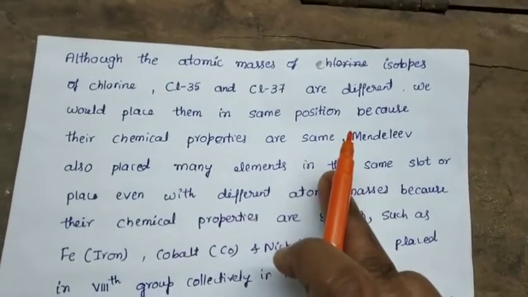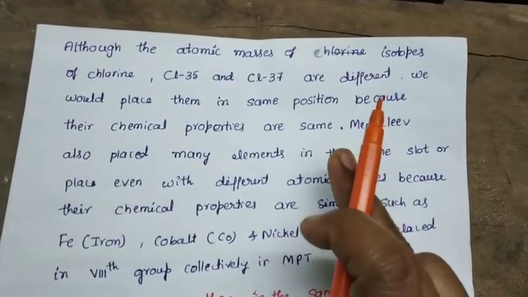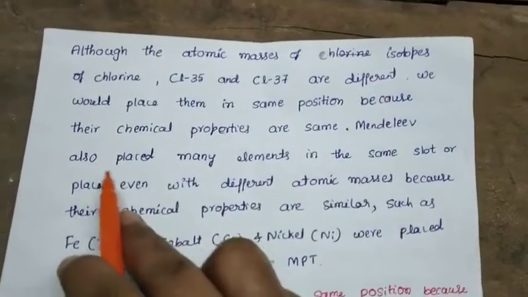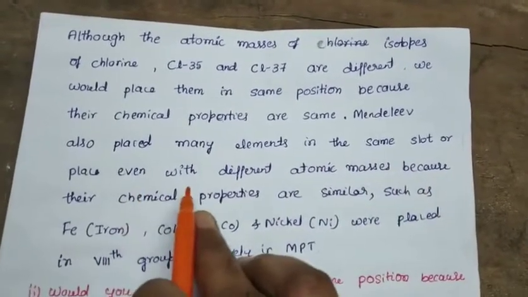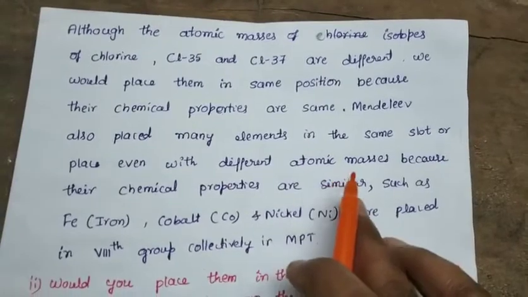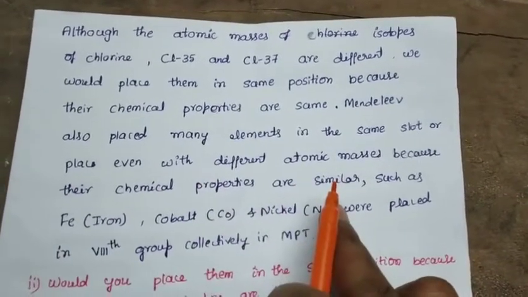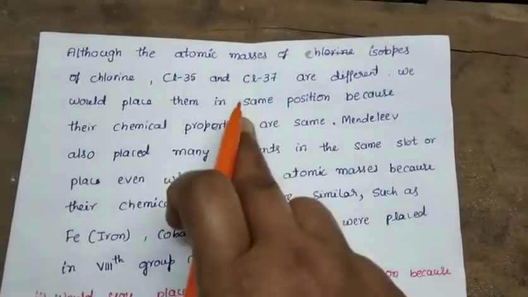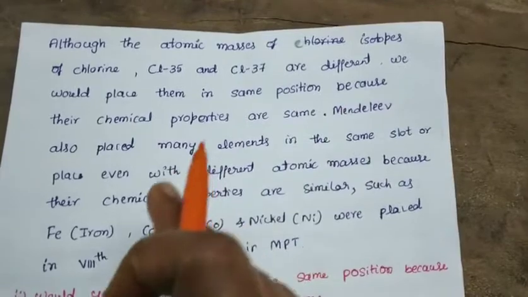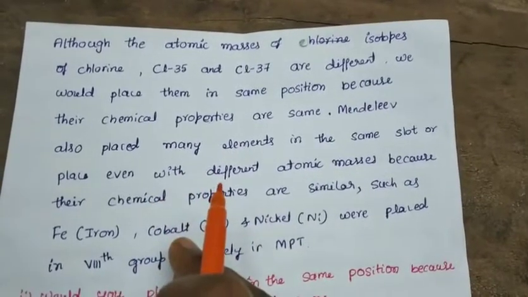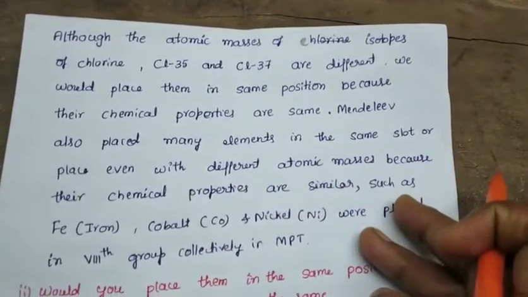Isotopes means having the same atomic number but different atomic mass. Isotopes have the same chemical properties, therefore they are placed in the same position even though their atomic masses are different.